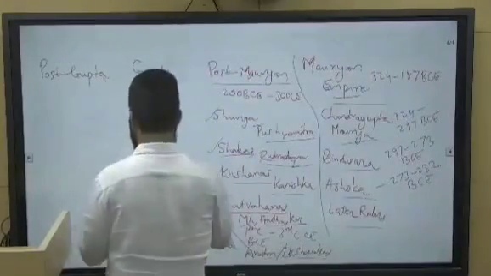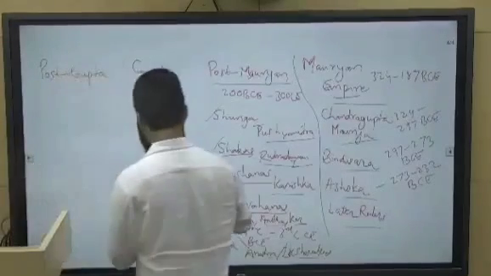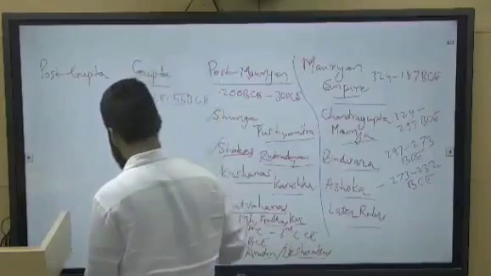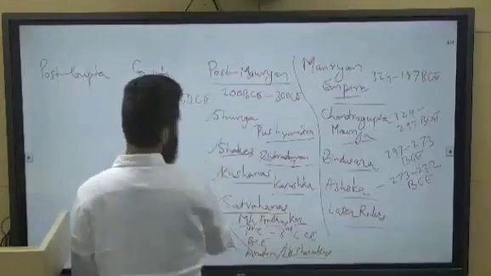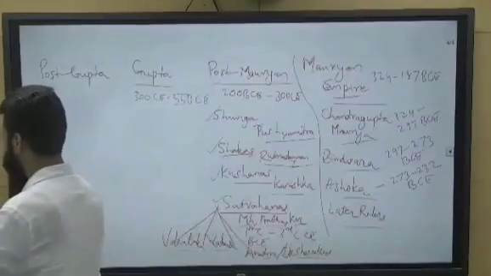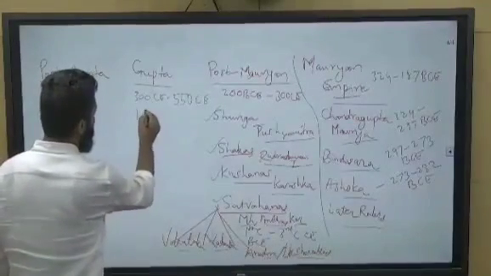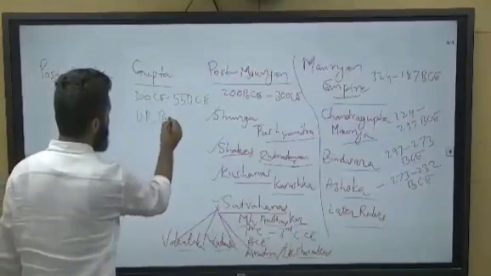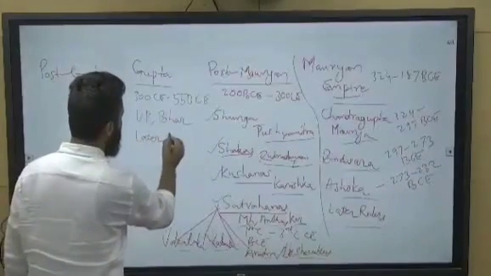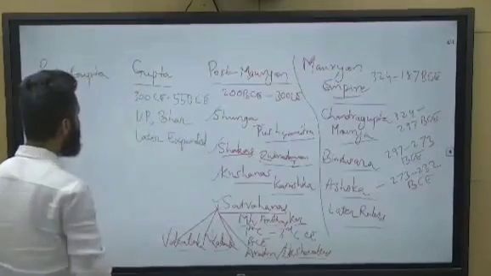Now come to Gupta period. So Gupta period is from 300, the 3rd century, to 550, right? 550 or 600. Gupta period from 300 to 550 Christ era. Mainly it was first established in UP and Bihar and later expanded in northern India.